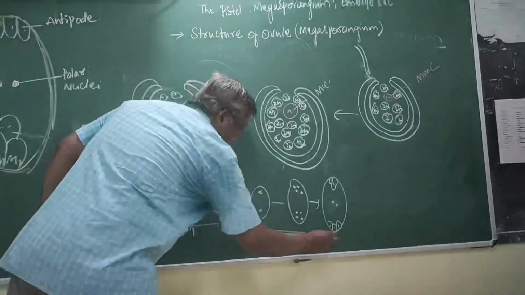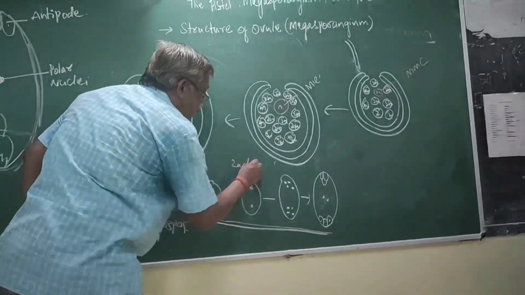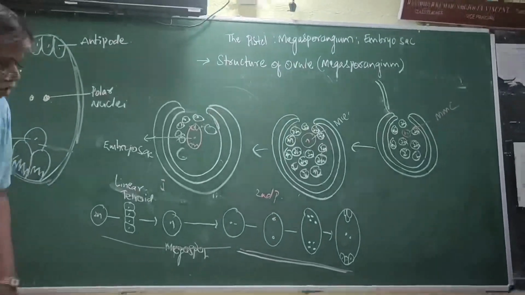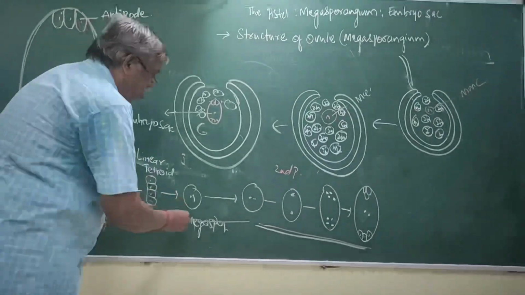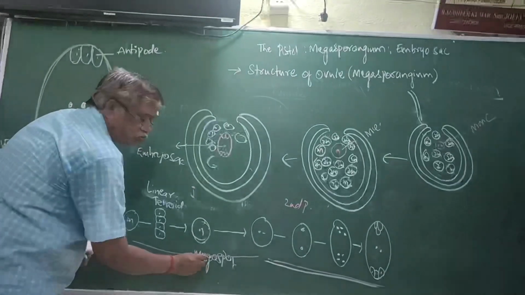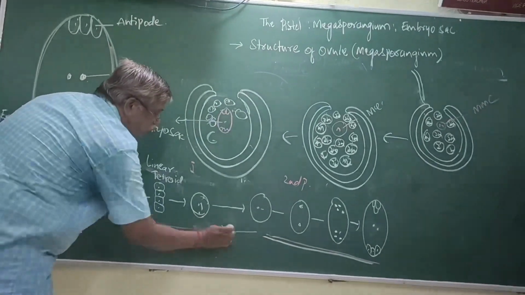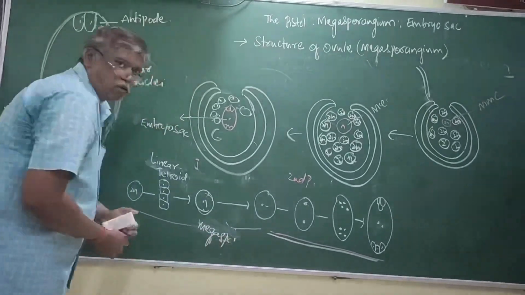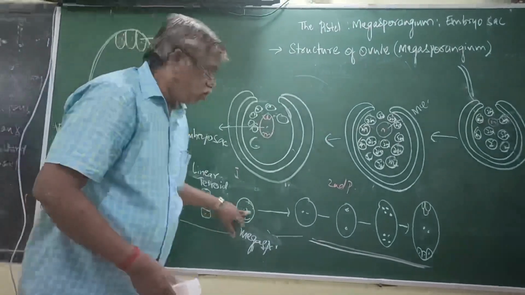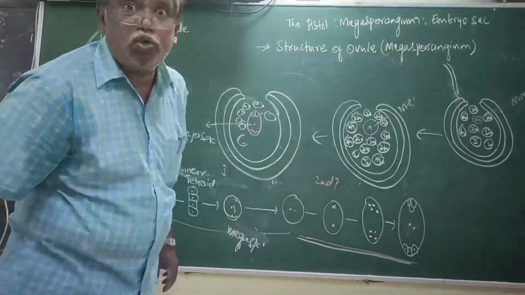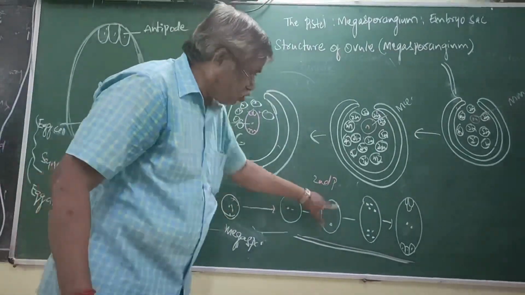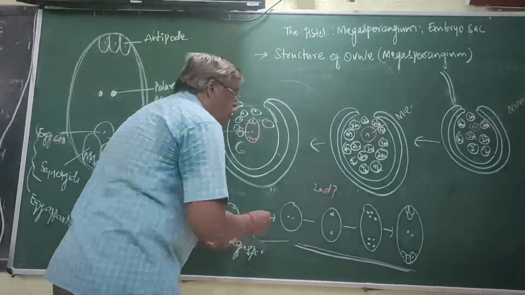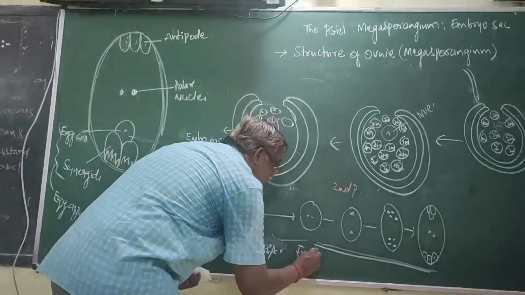In the first phase, megaspore will be formed. Now it is the second phase. This megaspore finally becomes embryosac. Hence, this step is called as embryosac formation.